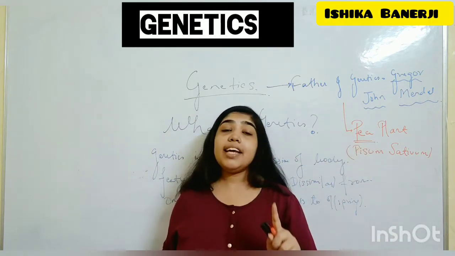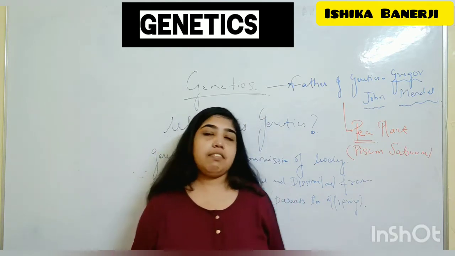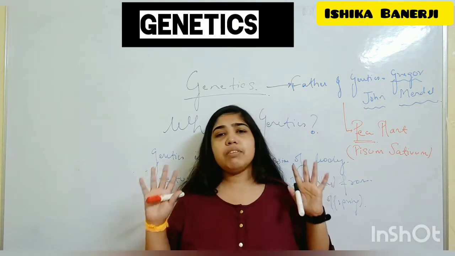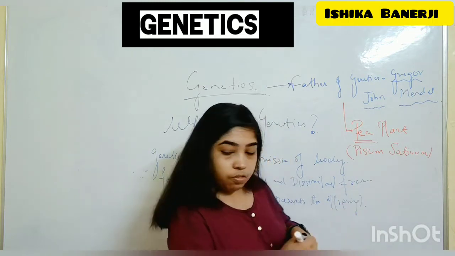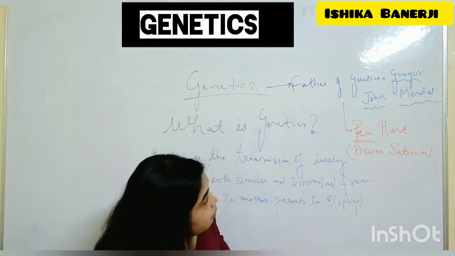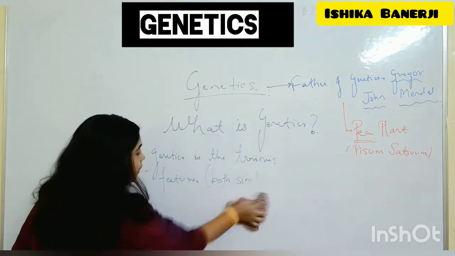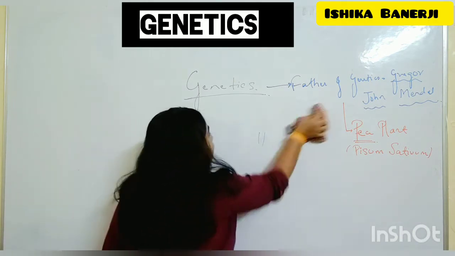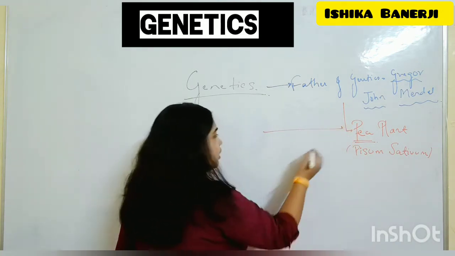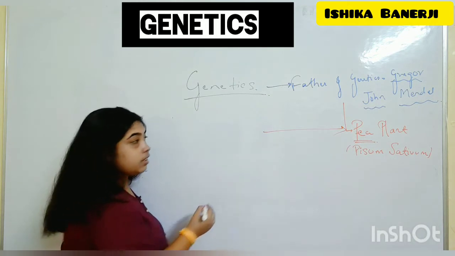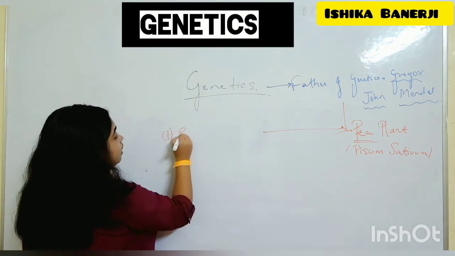So the reason why he has taken the pea plant is that the pea plant was easily available. Yes or no? Very interesting, very simple fact. Why pea? Easily available. So write it. So pea plant, why? Because it was easily available. So first, is this okay? The definition, I'm writing the definition. Okay. Is the red color pen visible properly? Yes. So the reason for taking pea, first point, is easily available.